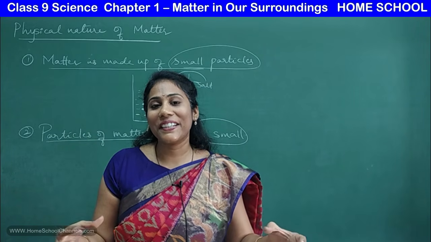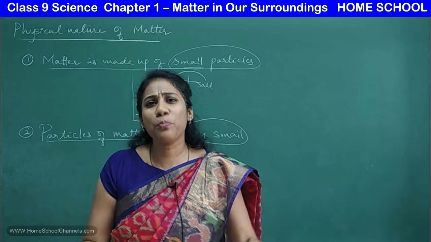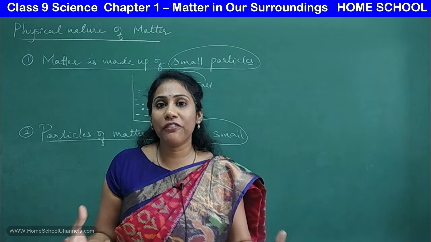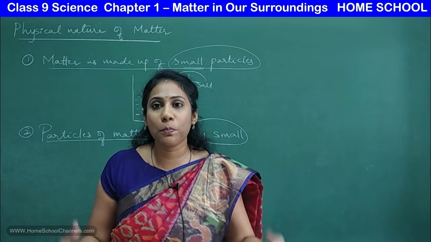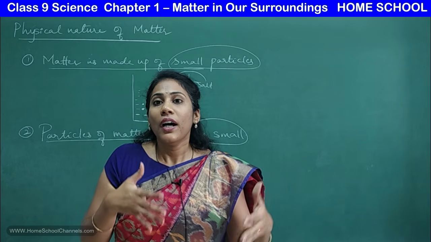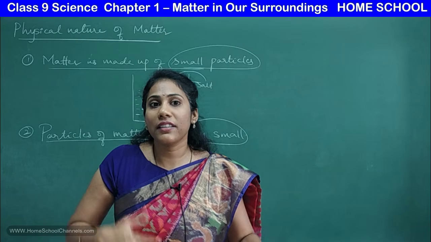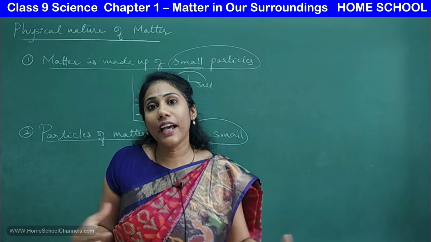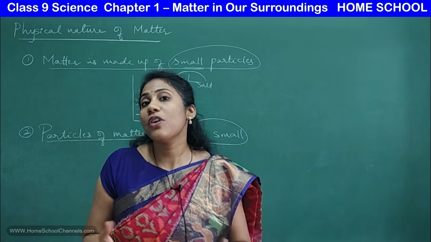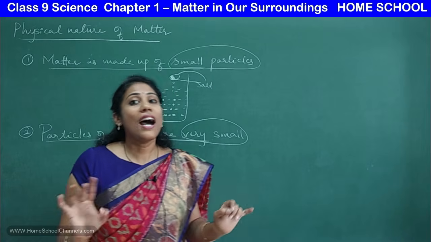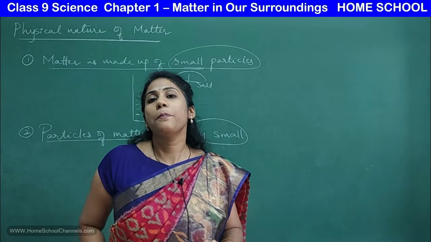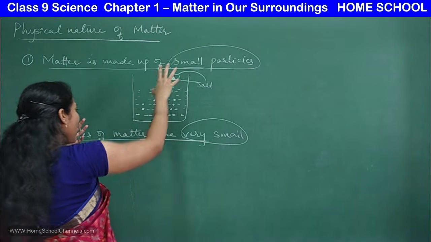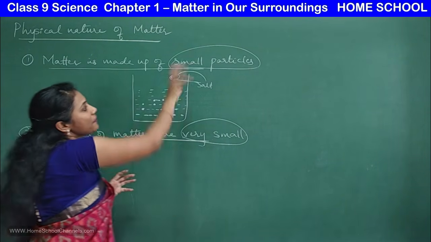This proves that the particles are so small. Millions of particles you have in a beaker, and they are very, very small, and when you keep on adding to the beakers, you do get color. That means particles are so small, and those small particles are enough to make the entire solution orange, right? So these are the two very simple experiments that can prove that the particles of matter are very, very small and that matter is made up of particles.